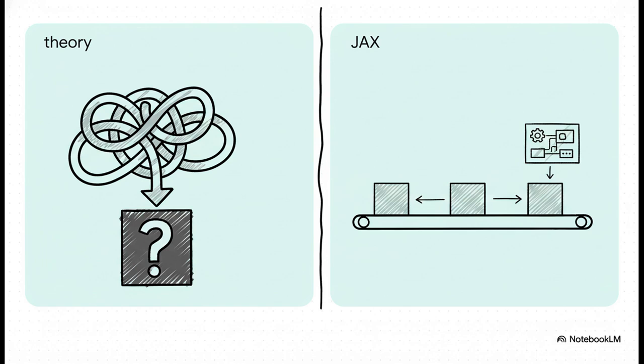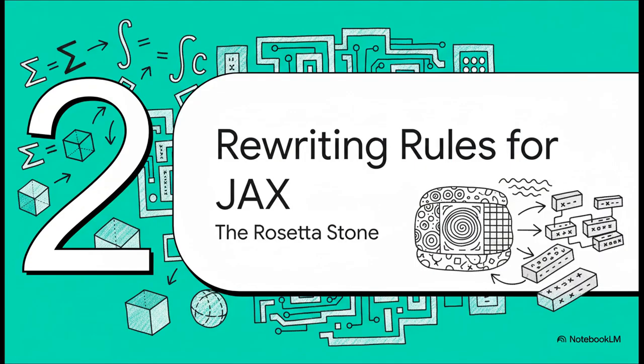It needs what are called pure functions, functions that give you the exact same output for the same input, every single time with zero side effects. It has to be able to see inside every single object, and it throws regular recursion out the window for its own super optimized tool, jax.lax.scan. So the big question is, how on earth do you get these two worlds to communicate?